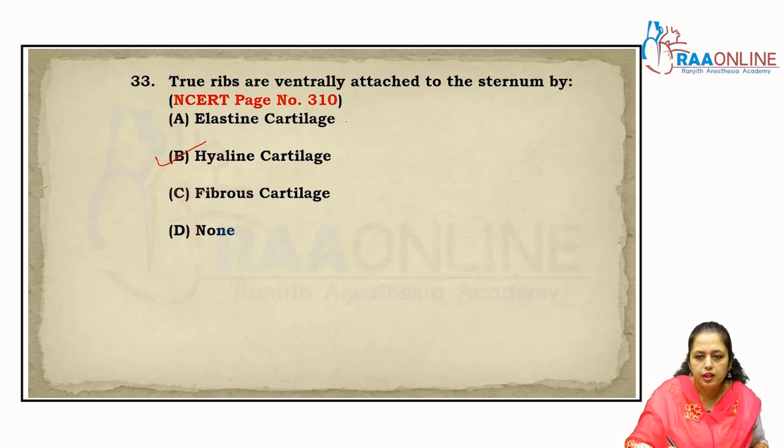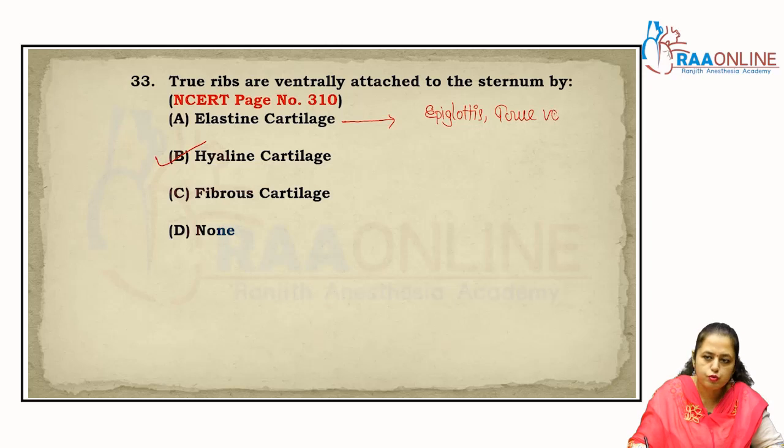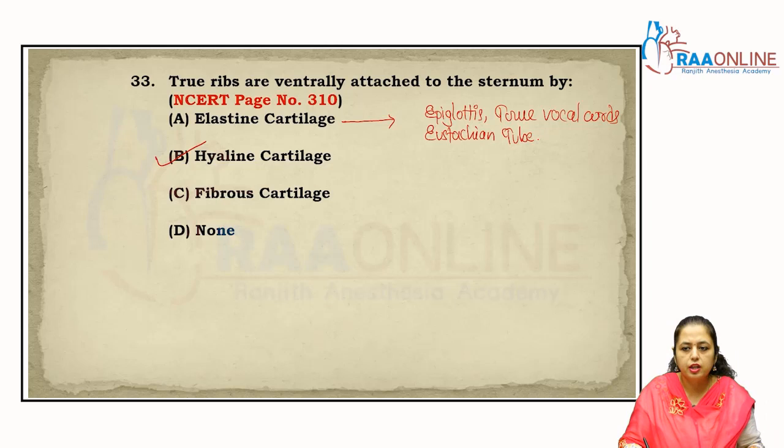When we talk about examples of elastic cartilage, it is present in the epiglottis, the vocal cords, the Eustachian tube, which is also known as the pharyngotympanic tube, and the laryngeal and bronchiolar cartilages, right? So all these are elastic cartilage.